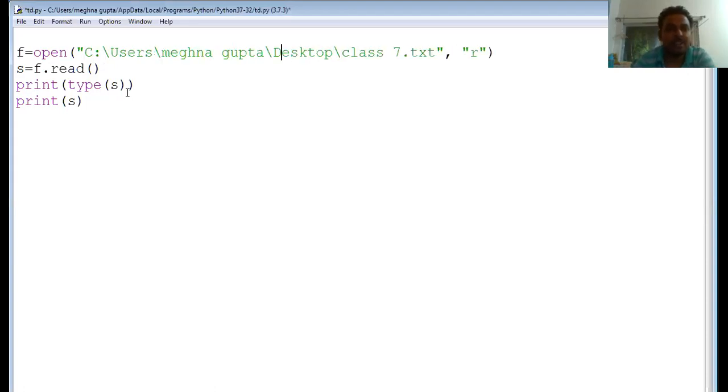One more thing we need to do, I will discuss it later on, is to use the double slash. The reason I will give later on. And here I also need to write r. Don't get confused about what this r is, right now it is this only.